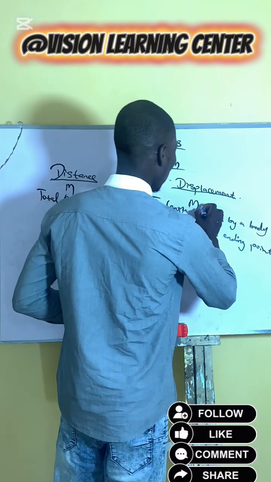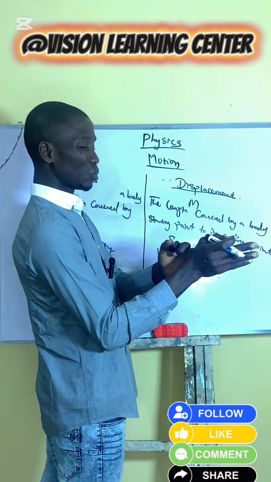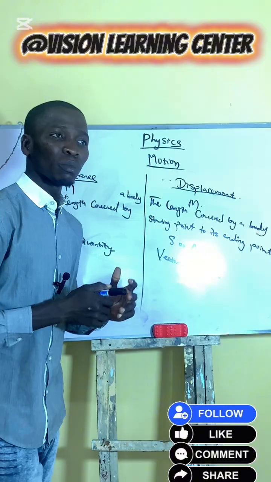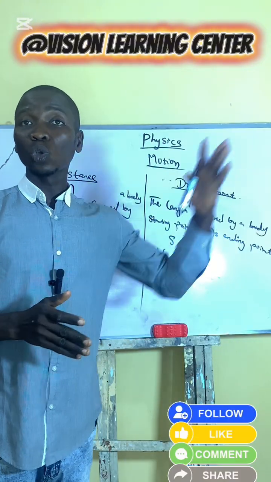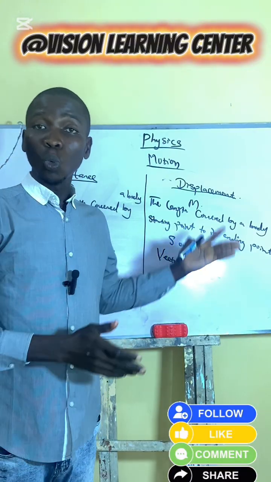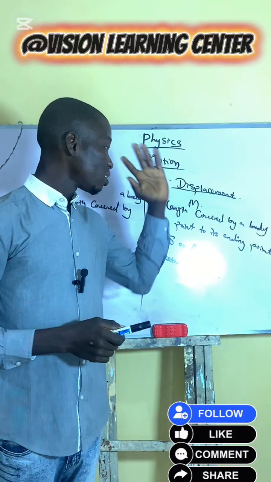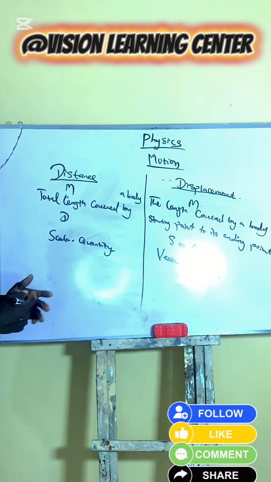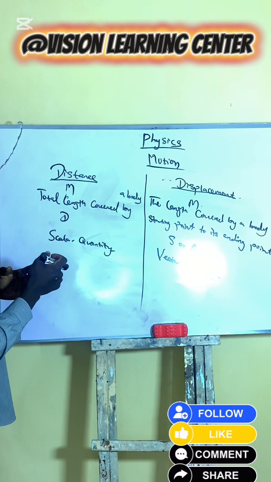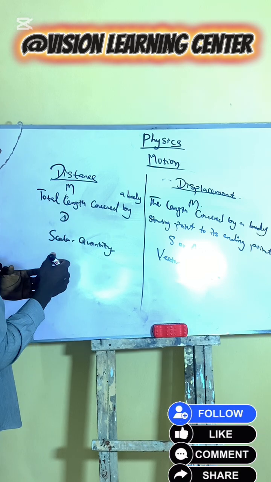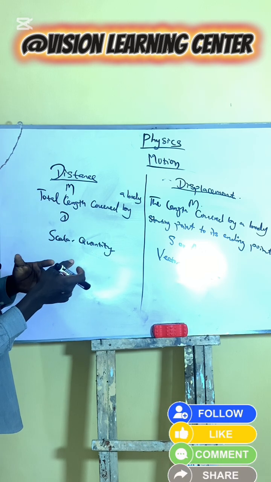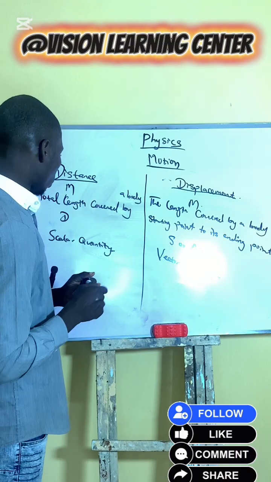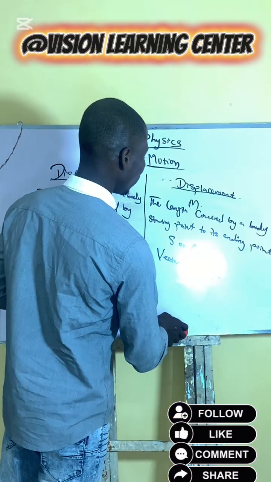We have the meter, and also they have direction, where the car is going. They will tell you where the car is going. Either the car is going from east to north, or towards north, or towards south, or towards west. It must have a direction. These are some differences you need to know between distance and displacement. So let's go back to velocity.